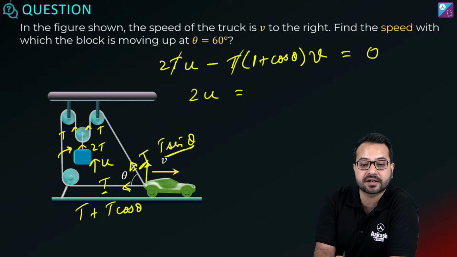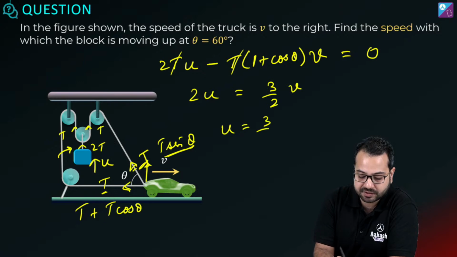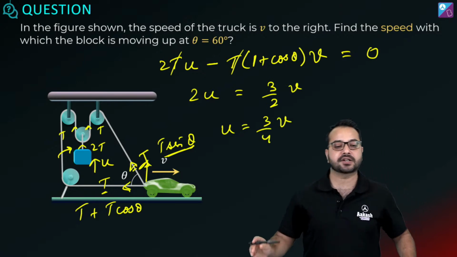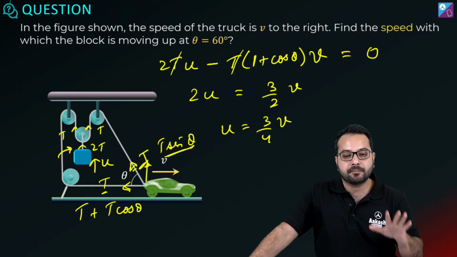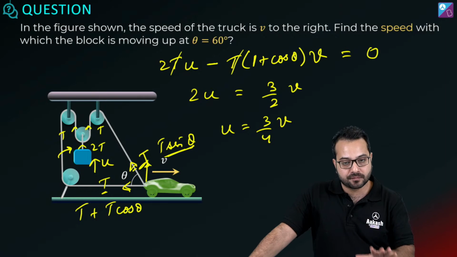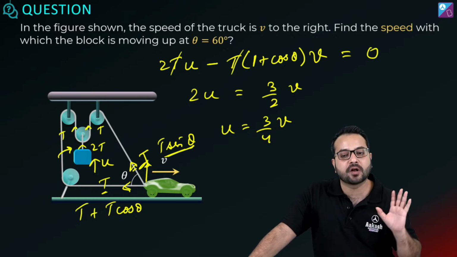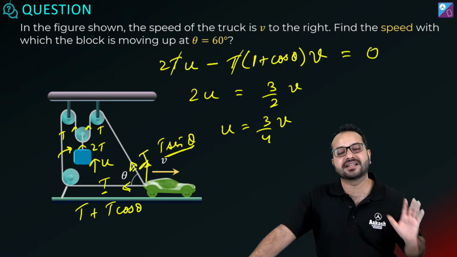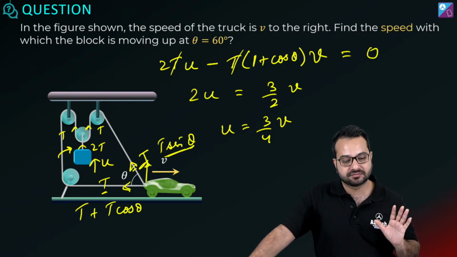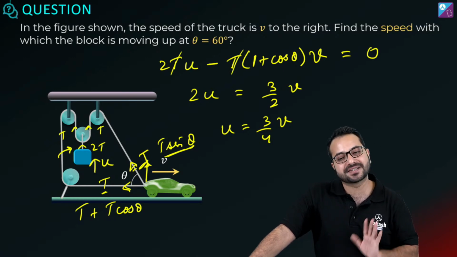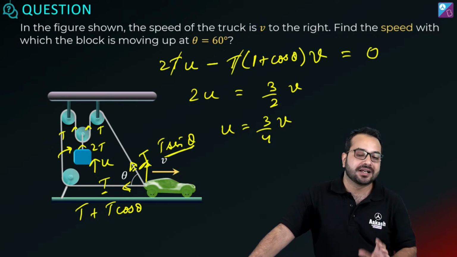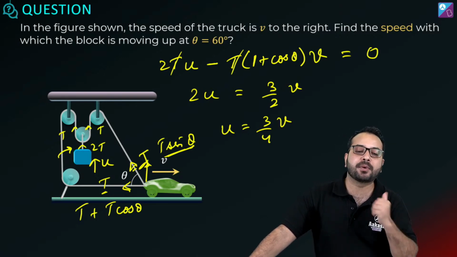Cos 60 degrees कितना हो जाएगा? 1 by 2. So this becomes 3 by 2v. यानी कि यहाँ से u आ जाएगा 3 upon 4v. Is that correct? Clear? Now tell me honestly, before knowing the concept of virtual work, if you had to solve this question without the concept of virtual work, तुम्हारे पसीने छूट जाते हैं कि नहीं? Even though you can solve it, now you can solve it, but what will happen?